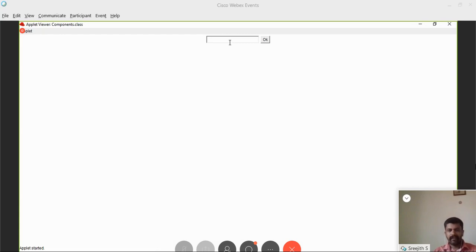Okay, fine. But this button is not clickable. The events happening on this button are not monitored. We have not written the code for that. So two components are added.